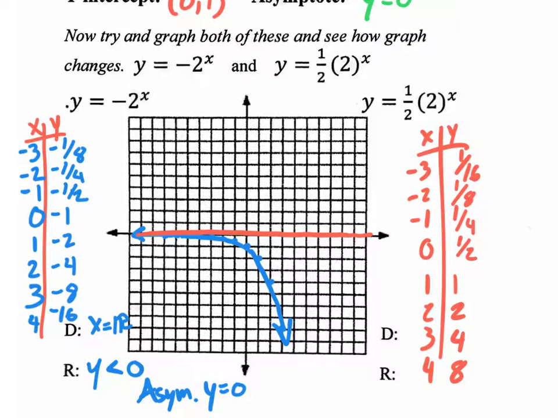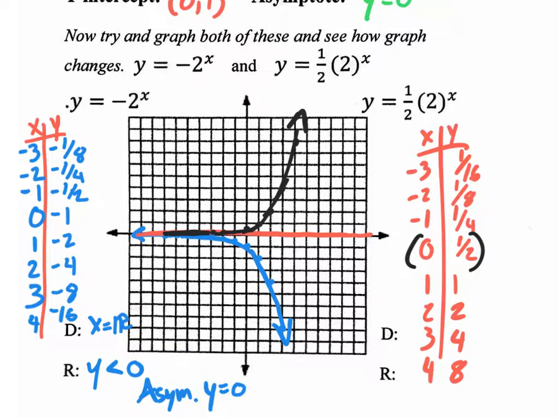Okay. So anyways, let's graph this in black. The first coordinate is 0, half. So 0 and then halfway up is right there. Then the next coordinate 1, 1 is right there. The next coordinate 2, 2 is right there. The next one 3, 4 is right there. The next one 4, 8 is all the way up there. And going in the other direction, it's going half, half, half. So it approaches the same asymptote. So there's my exponential growth function. It is trippy.